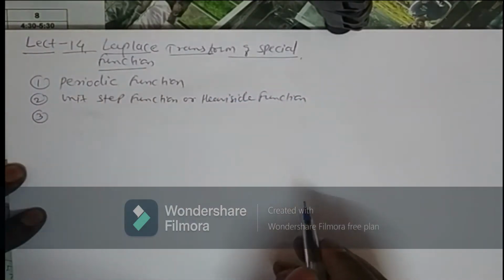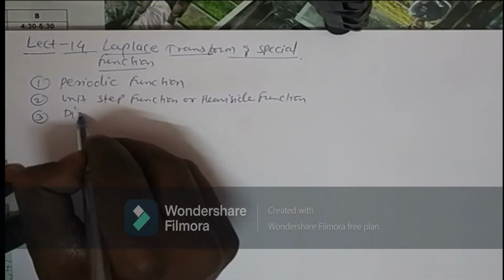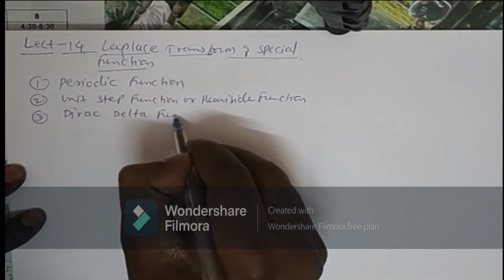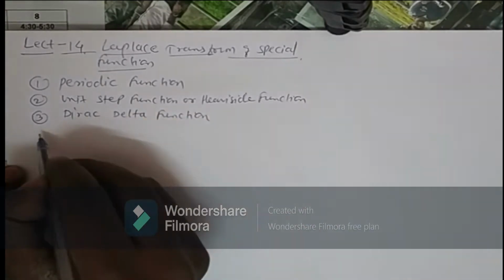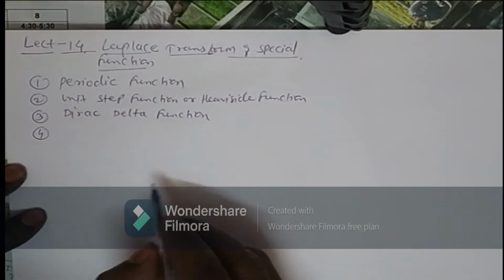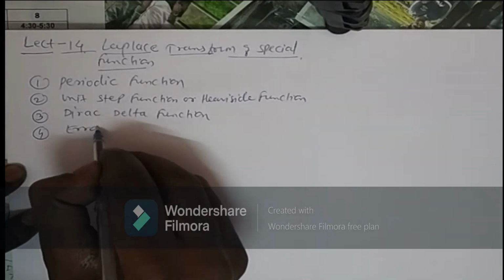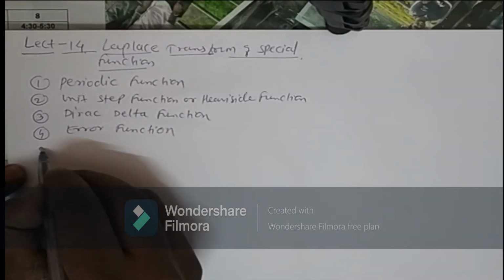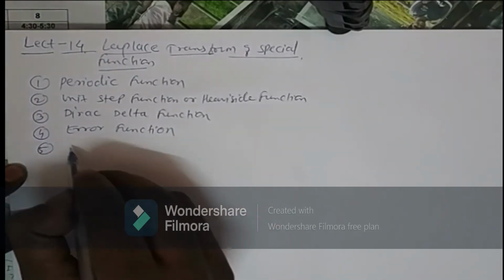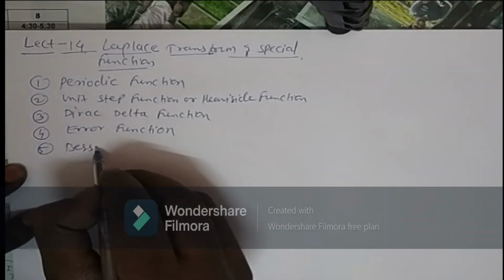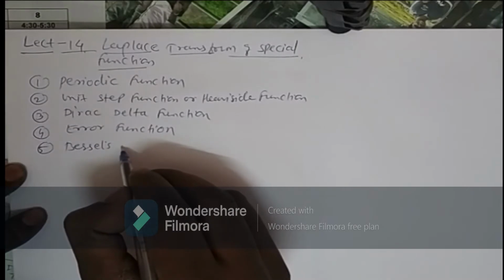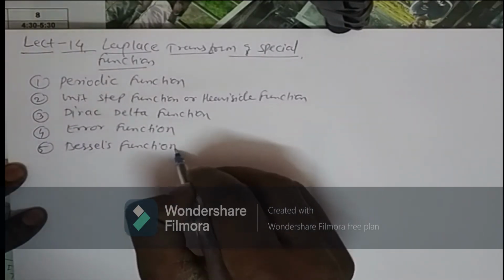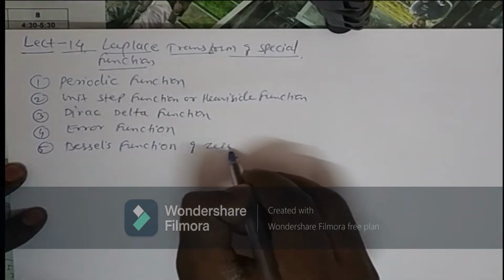After that, the Dirac delta function. Next, the error function. Fifth is Bessel's function of zero order.